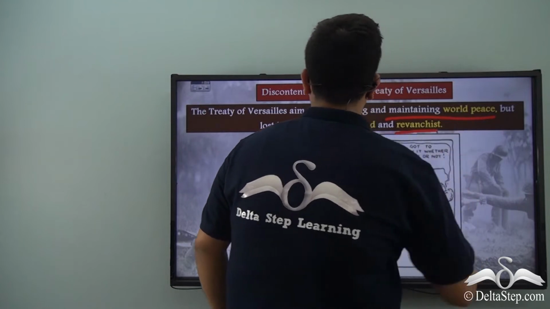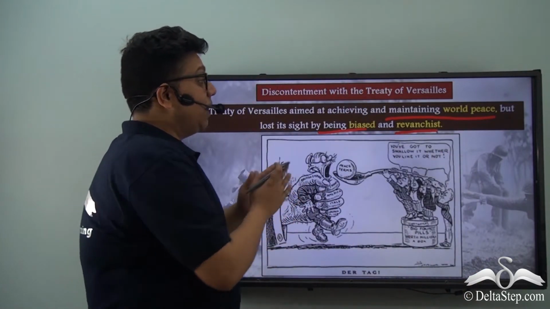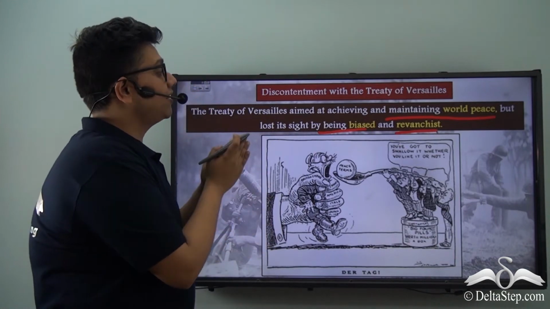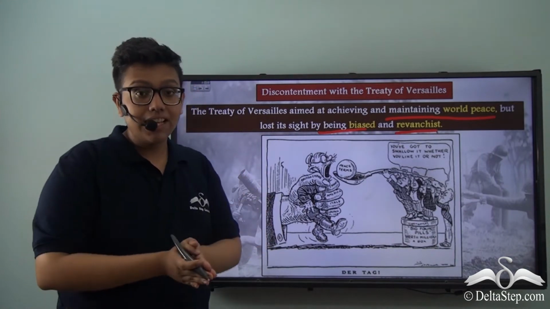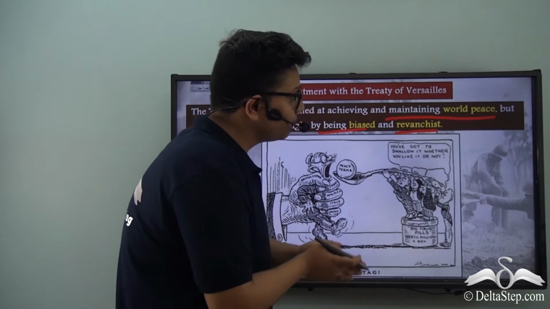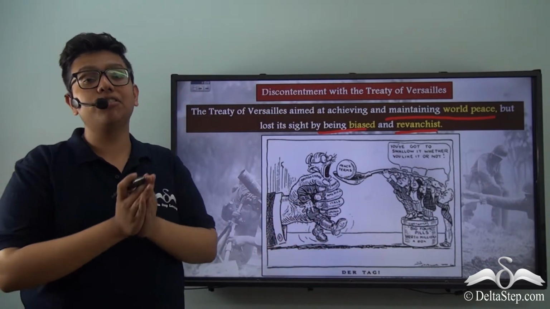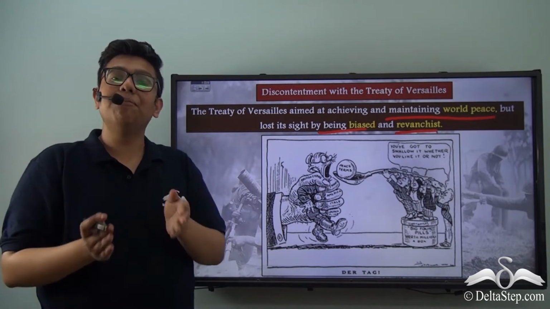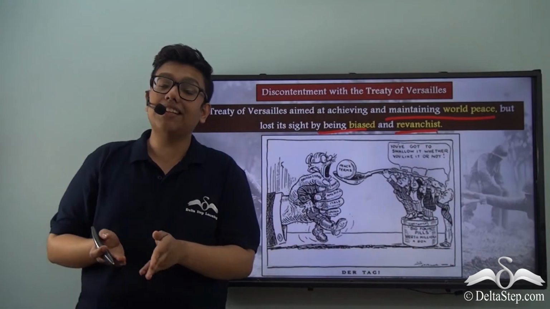So what we see is that the Treaty of Versailles, while it aimed at achieving and maintaining world peace, lost its sight by being biased and being revanchist. This treaty was imposed upon the Germans. And you can see in this illustration how this imposition came to be. Why do I say that a treaty was imposed?